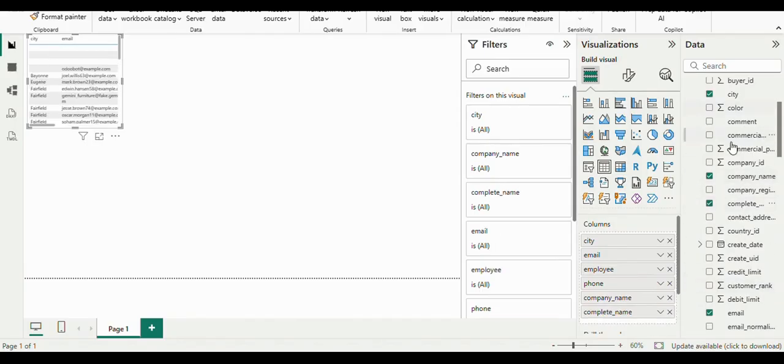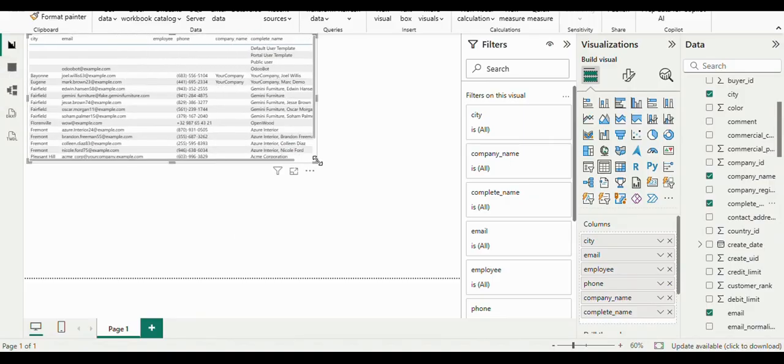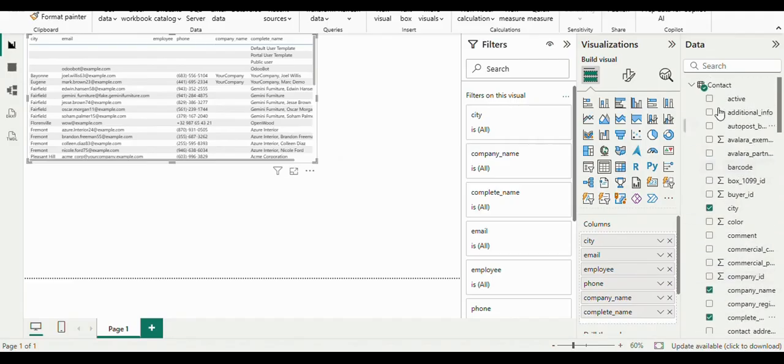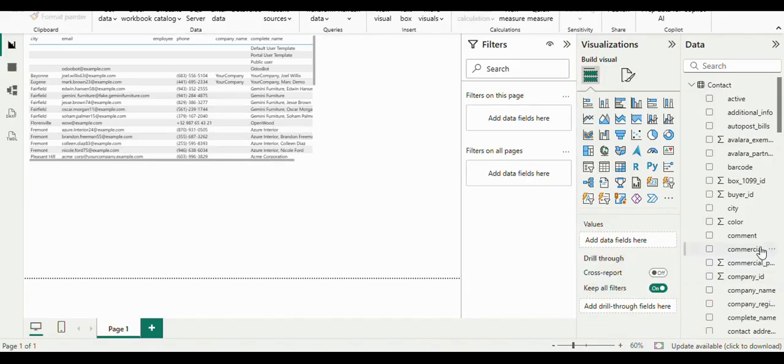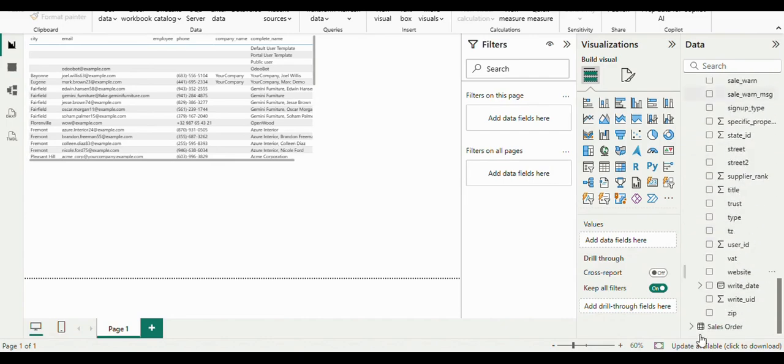It's up to you which columns you want to be seen over here. Whichever columns you select from the specific table, you will be able to see over here in your Power BI.